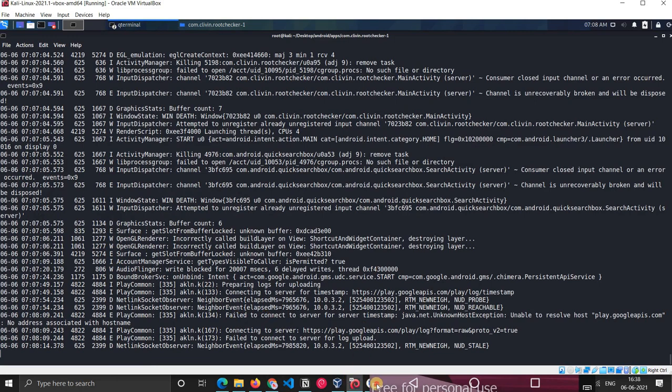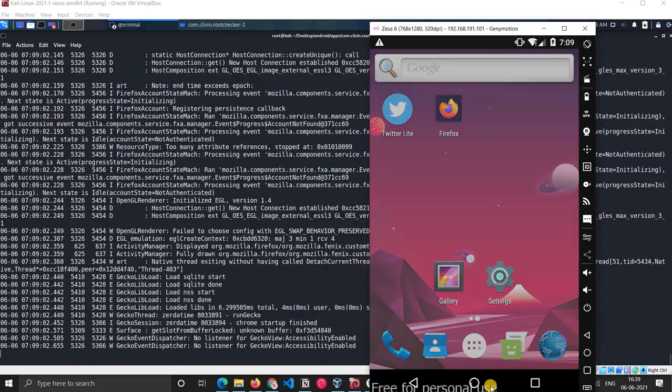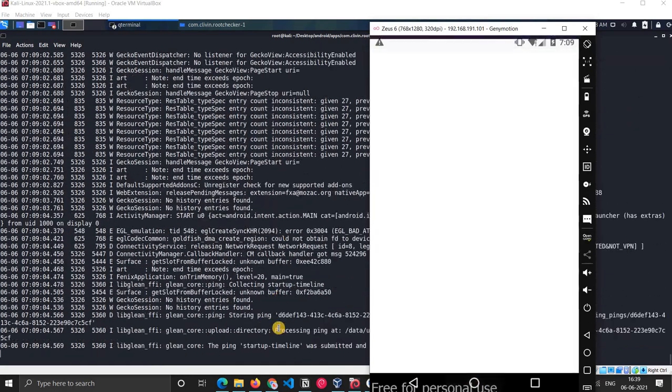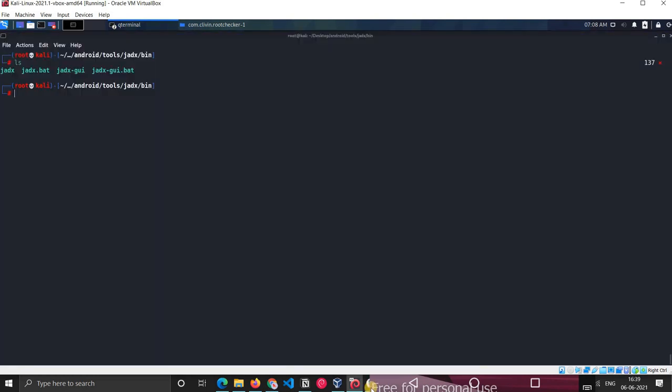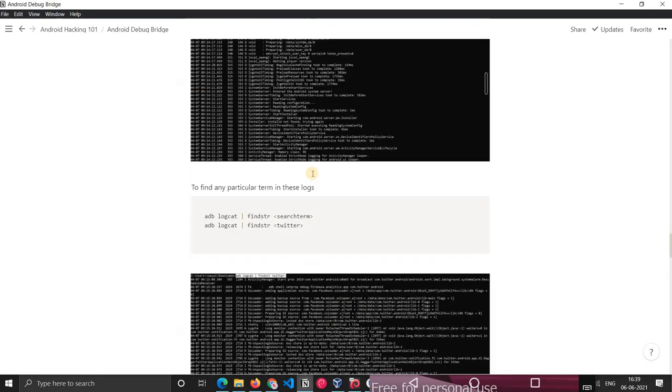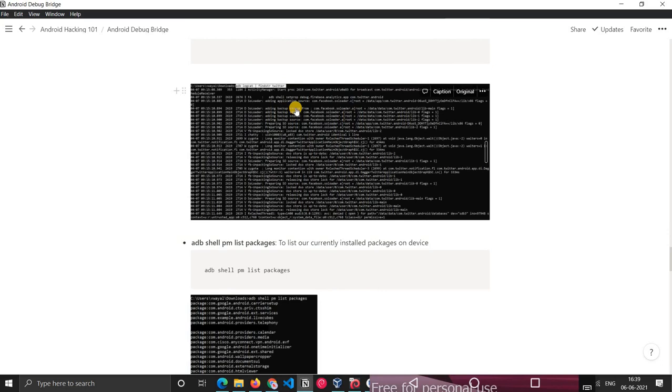I think we are getting some logs related to Twitter. So yes, this is how you can grep for particular logs. You can also use findstr, findstr Twitter, and then you will get only logs related to Twitter.